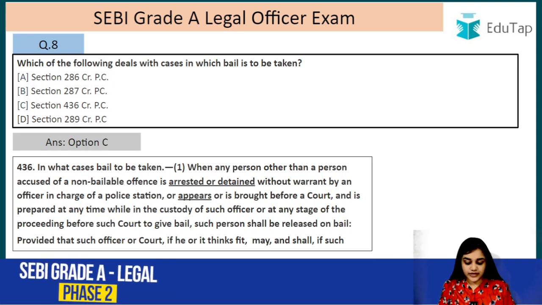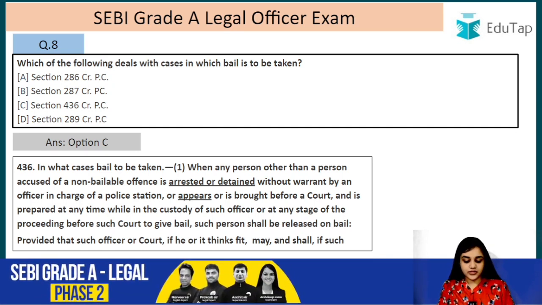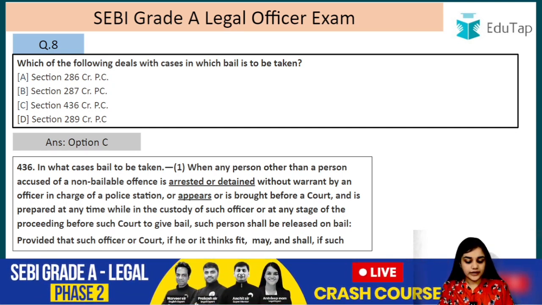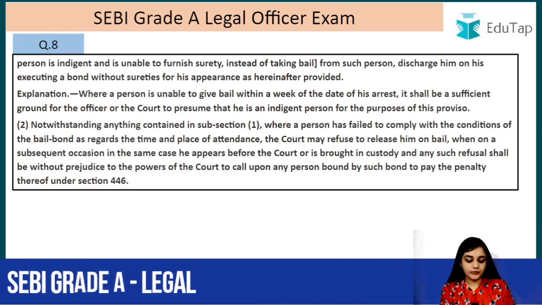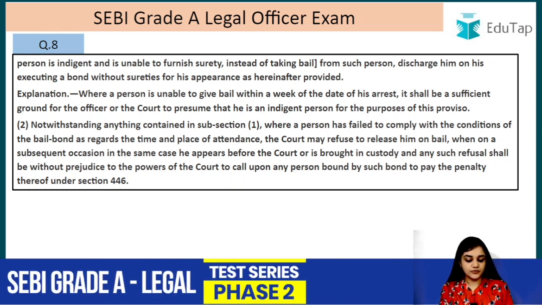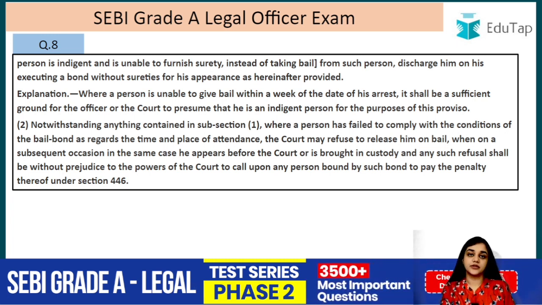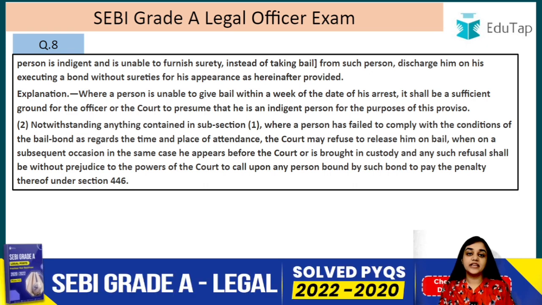But there's a proviso, provided that such officer or the court, if he or it thinks fit, may and shall, if such person is indigent and is unable to furnish surety, instead of taking bail from such person, discharge him on his executing a bond without sureties for his appearance as herein provided. In case he is an indigent person, a poor person, no surety will be taken from him and he will be released on executing the bond itself, right?